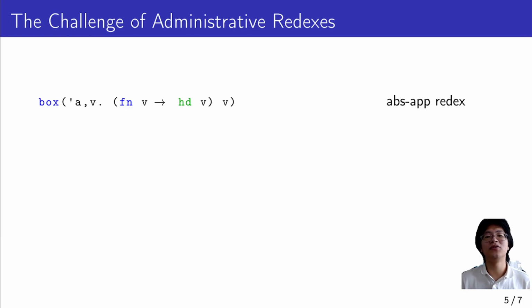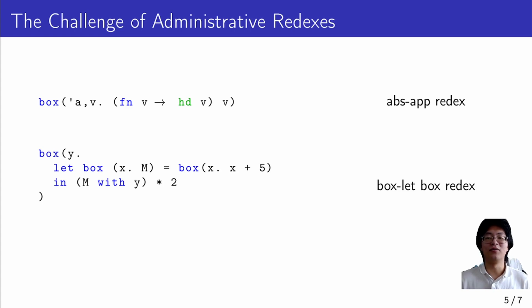However, when you want to generate a code fragment that itself depends on another code fragment, we need to deal with another type of redundant redexes, a box followed by a letbox. Avoiding both of these redexes is especially crucial if we want to allow pattern matching on code, because such extra redexes may change the branch with which a code fragment matches. In Moebius, unlike the contextual modal type theory, we can also remove the second type of redexes by introducing labels to distinguish a code template from a value.